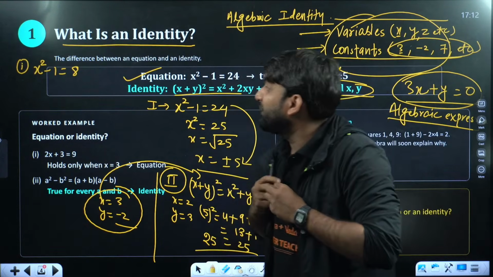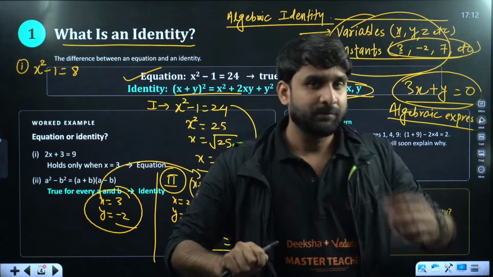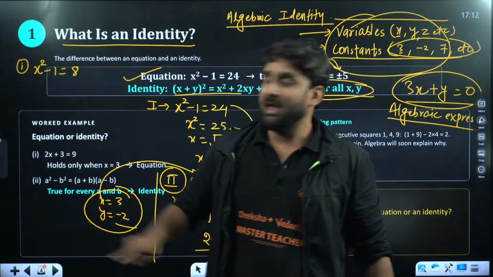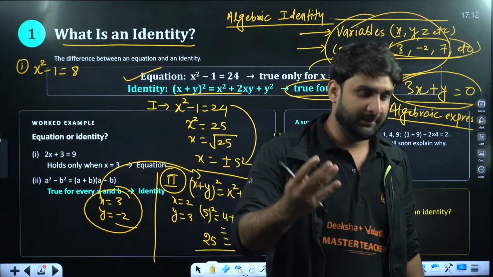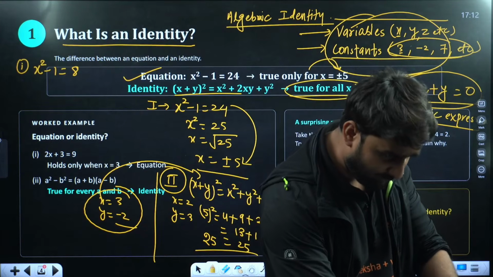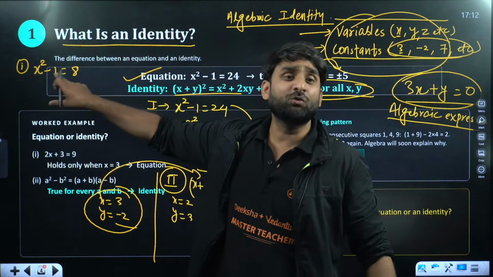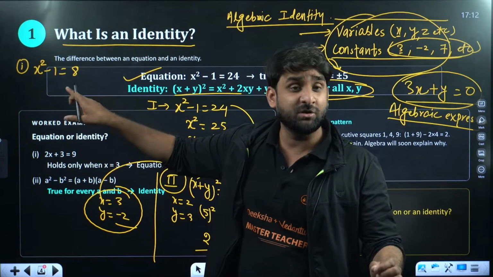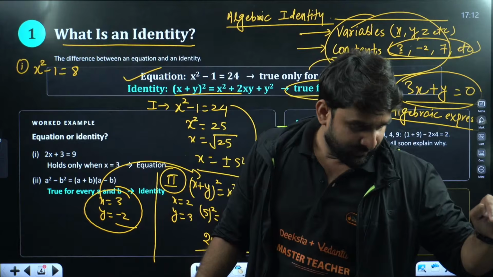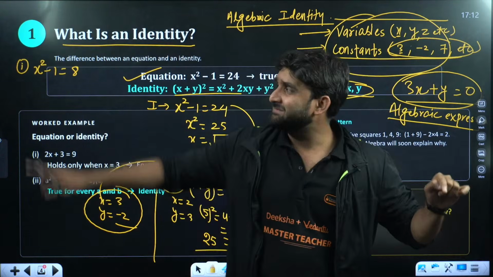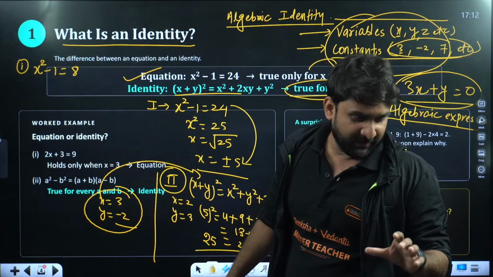I want to see the name of the student who will give me the correct answer for this question. My question is, x square minus 1 is equal to 8 is an equation or an identity? Write the correct answer in the chat section. Anyone there?